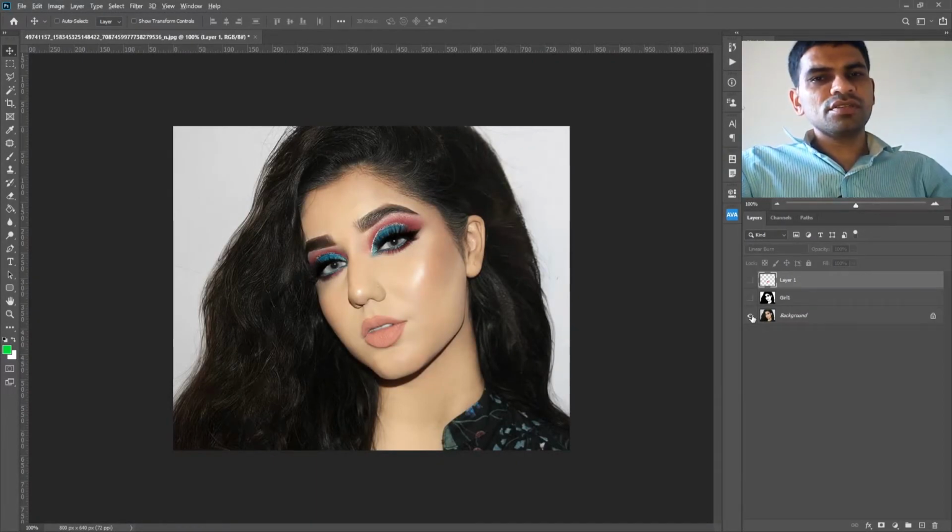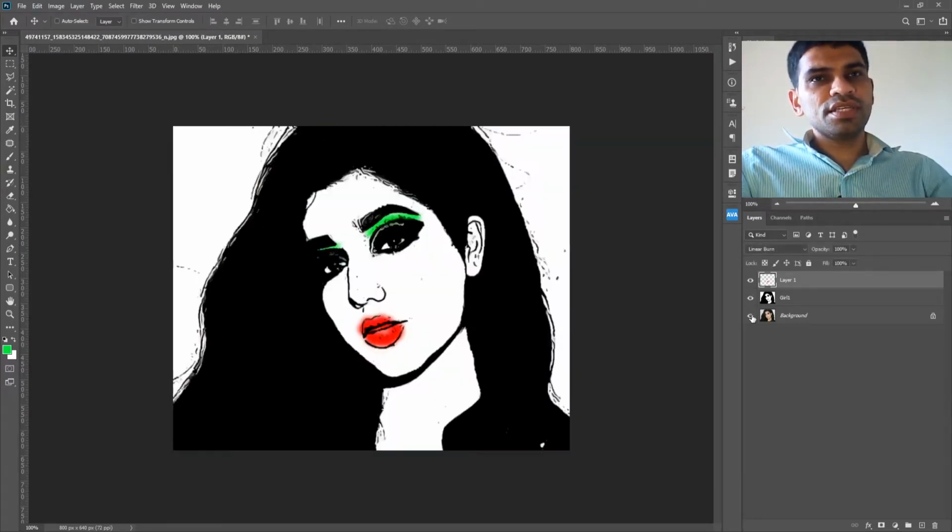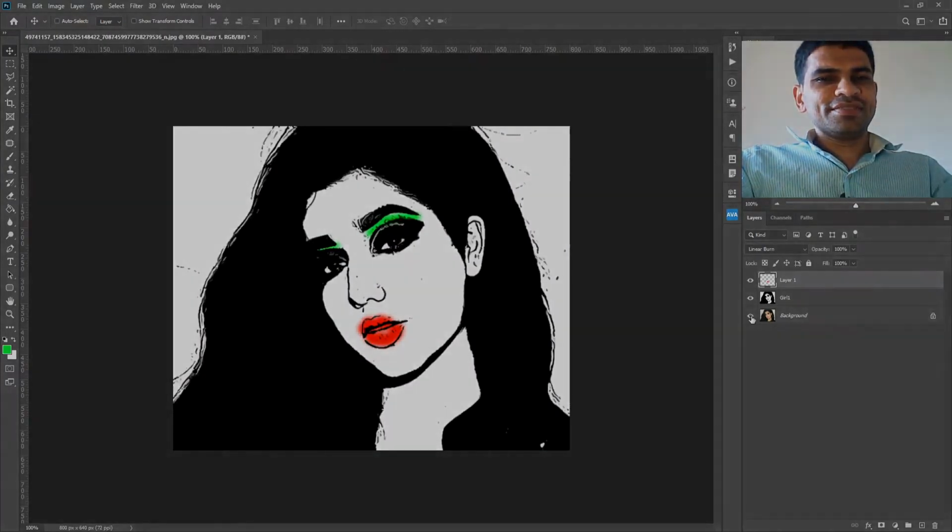You will learn how you can turn your images into modern day pop art, from something like this into this. So without further ado, let's get started.